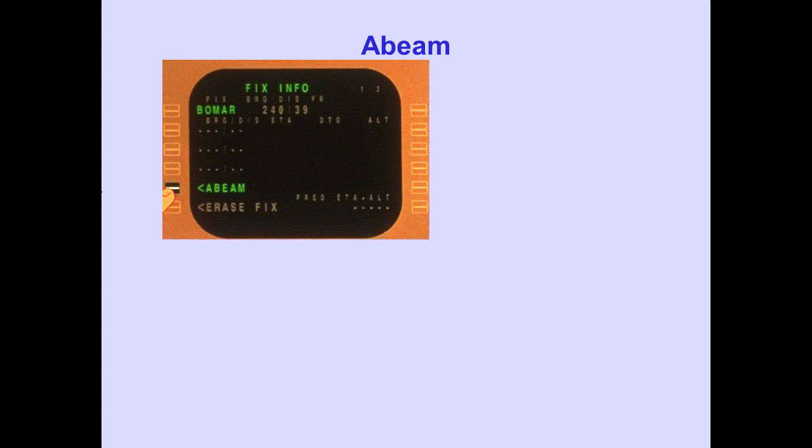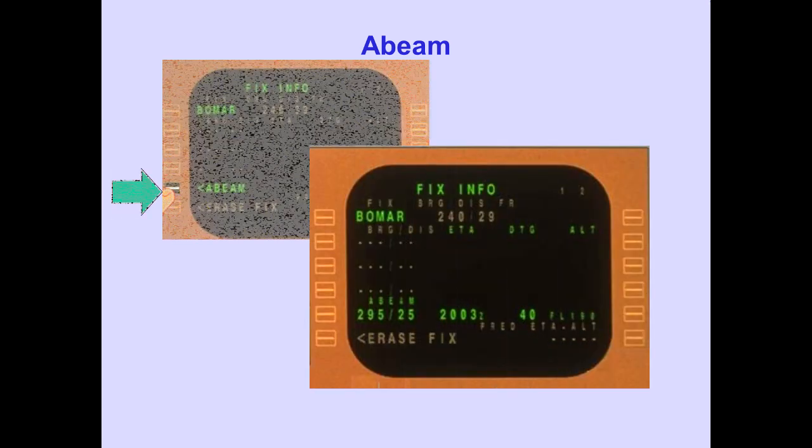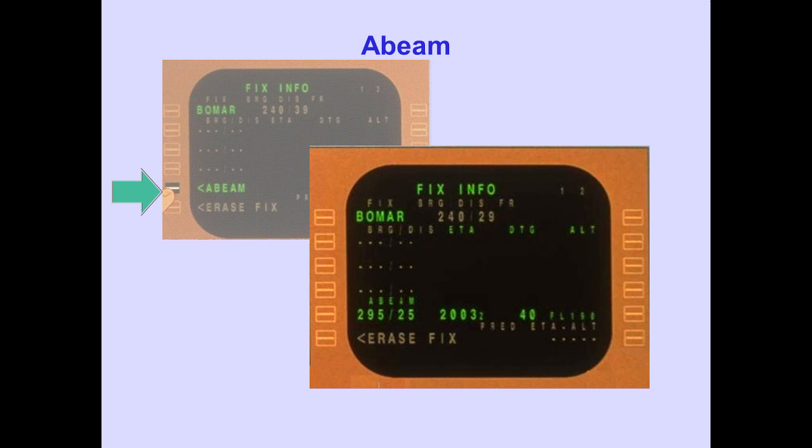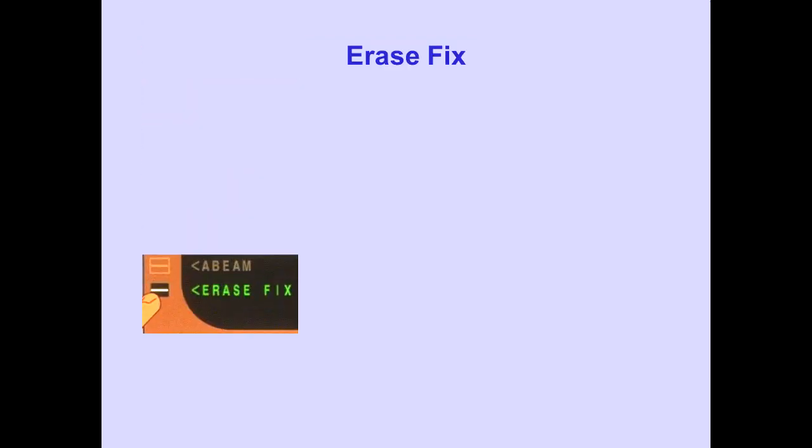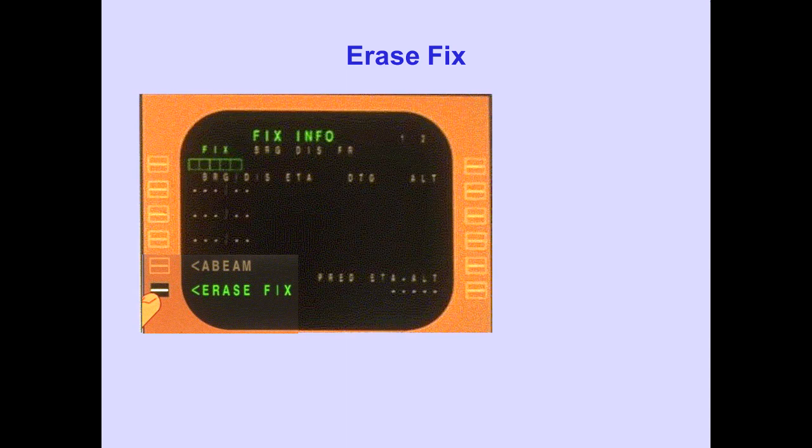Selecting a beam displays information for the point on the route that is abeam the entered fix. A green dashed line from the fix to the route displays the bearing on the ND navigation display. Pushing the Erase Fix key deletes all fix information from the Fix page and the ND.